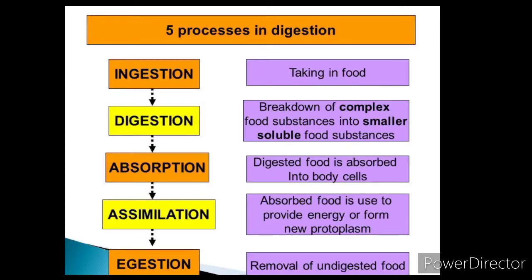The absorbed substances are transported through blood and lymph to the liver through the hepatic portal system. So, what are the 5 processes of digestion? First is ingestion, then digestion, absorption, assimilation and egestion.